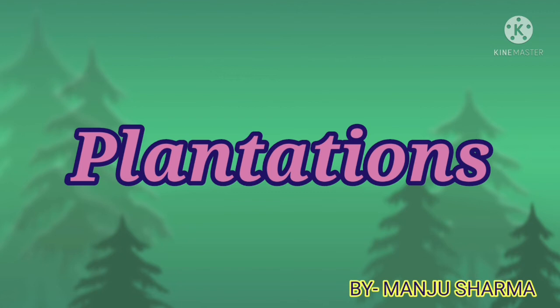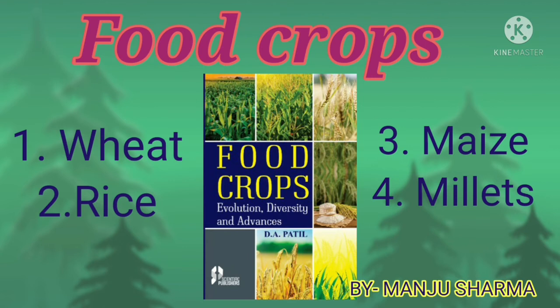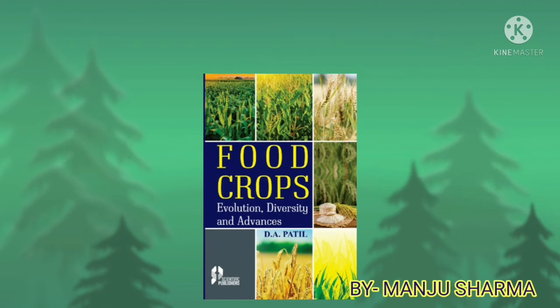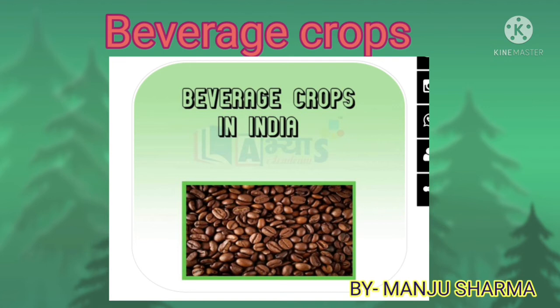Now we will know about the major crops of India. The major crops of the world can be grouped as follows. First, food crops, that is wheat, rice, maize, millets. Second is fiber crops. These are jute, cotton, etc. And the beverage crops, tea and coffee.